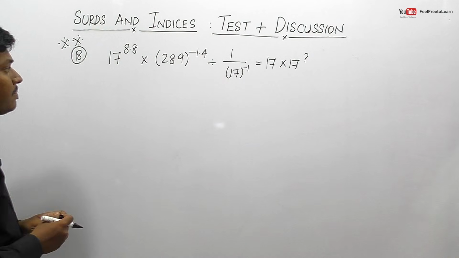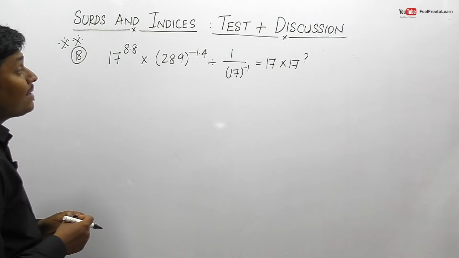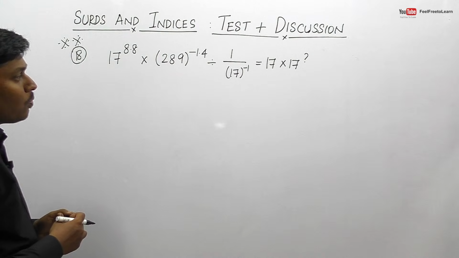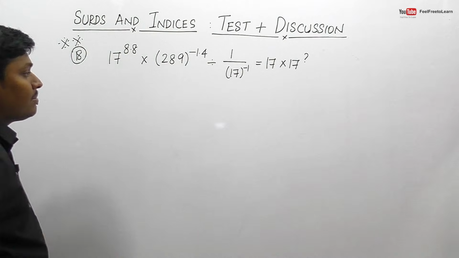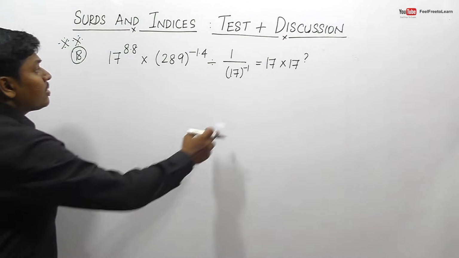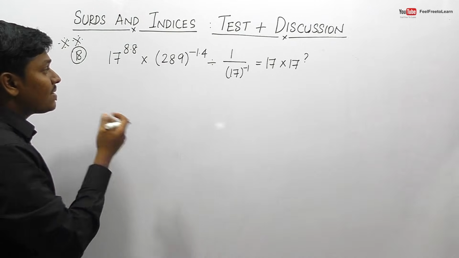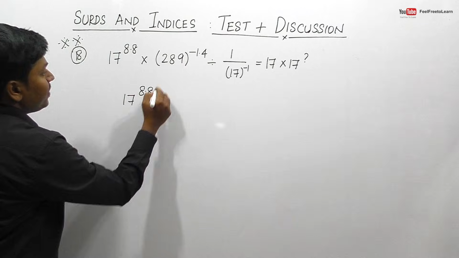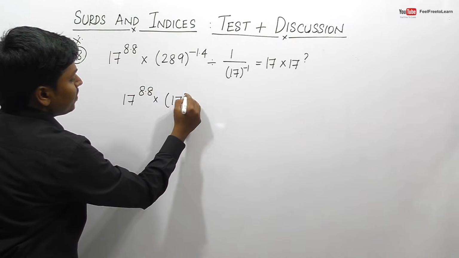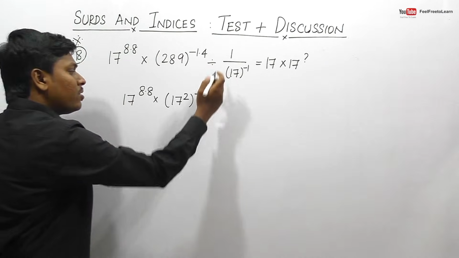Question number 18. So 17 power 8.8 into 289 power minus 1.4 divided by 1 divided by 17 power minus 1 is equal to 17 into 17 power question mark. So here the question mark is in terms of 17 power something, so we need to convert all the expression in terms of 17, right? So this can be done as 17 power 8.8. We know that 289 will be 17 square. So power minus 1.4, I think we can bring this denominator to the numerator, friends.